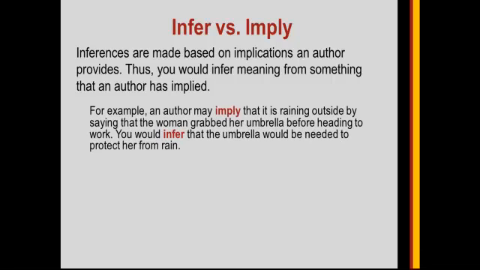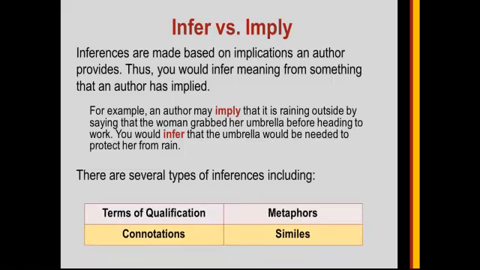For example, an author may imply that it is raining outside by saying that the woman grabbed her umbrella before heading to work. You would infer that the umbrella would be needed to protect her from rain. There are several types of inferences, including terms of qualification, metaphors, connotations, similes.